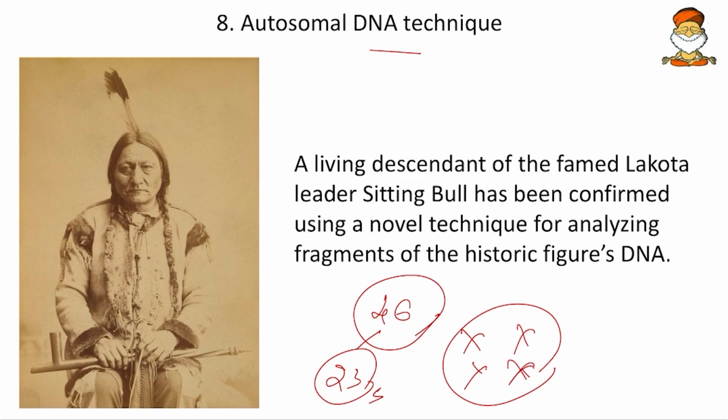This autosomal DNA technique was used to find the heir, or the descendant, of Mr. Lakota. Lakota was the leader of the tribe which ruled the United States before the Europeans invaded. His descendant was found out by this.